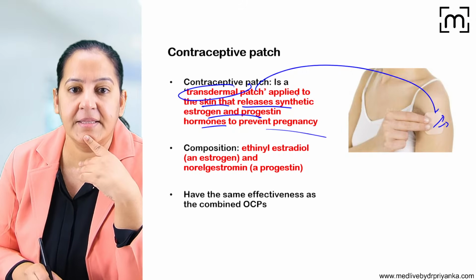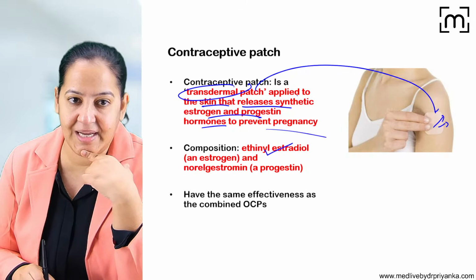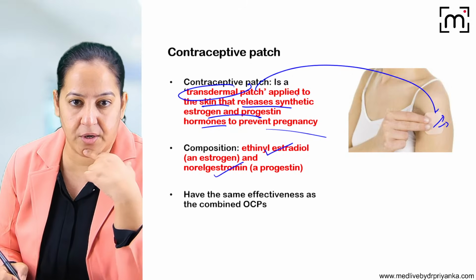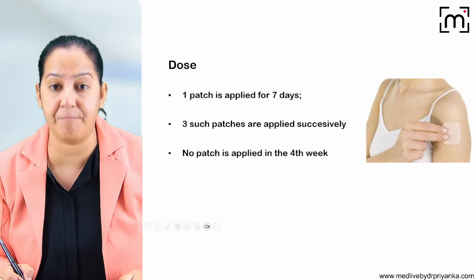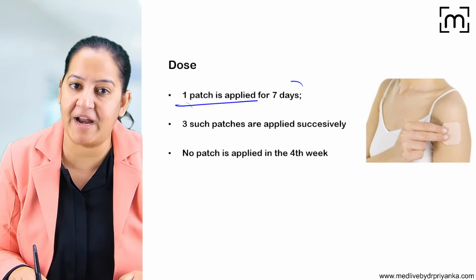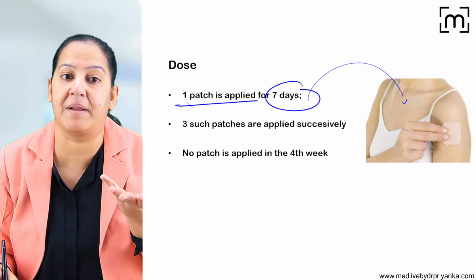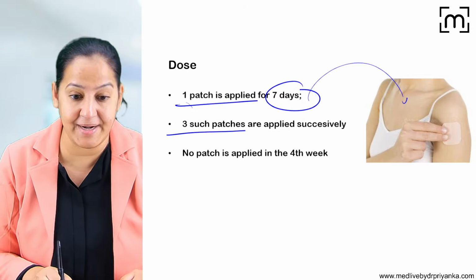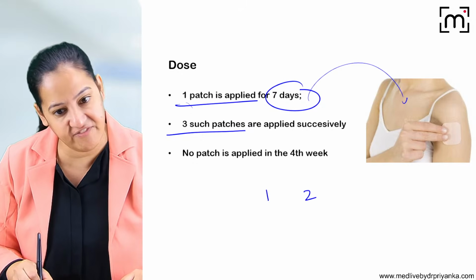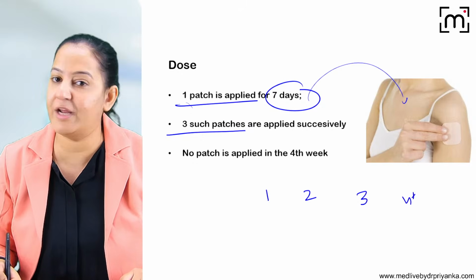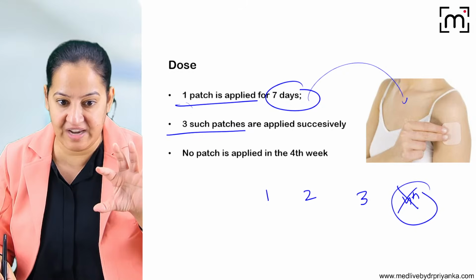They prevent the pregnancy. They contain the same composition, ethinyl estradiol and norgestrel. You can see, same composition as that of Mala. So this is the contraceptive patch. One patch has to be applied for 7 days. After 7 days, it has to be replaced. So 3 such patches are applied in succession, then there is a break for the 4th. So first week, 1 patch. Second week, 1 patch. Third week, 1 patch. 4th week, no patch, during which she will have the menstruation.